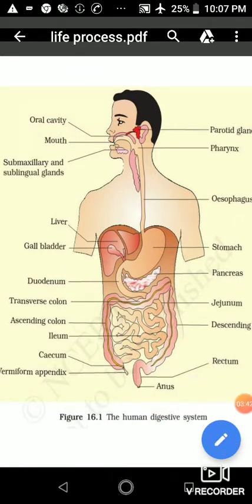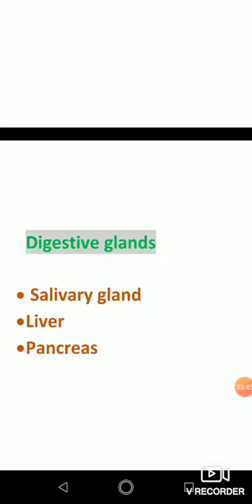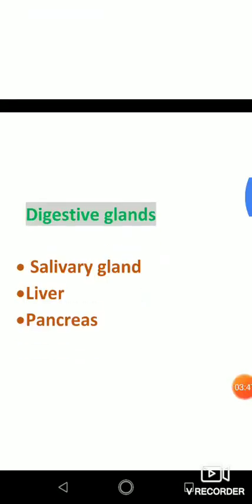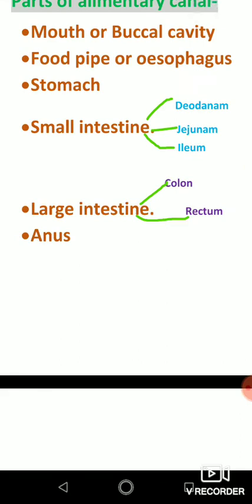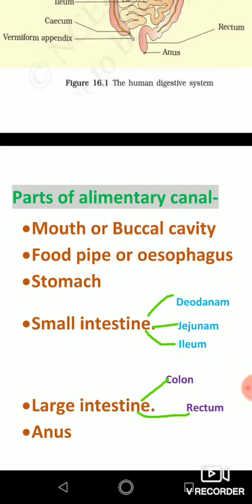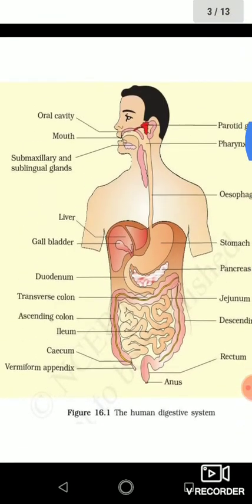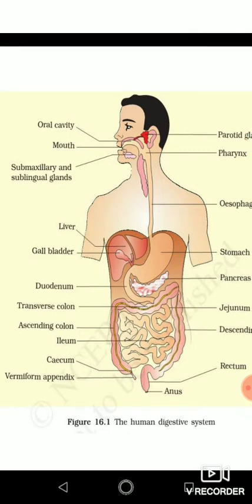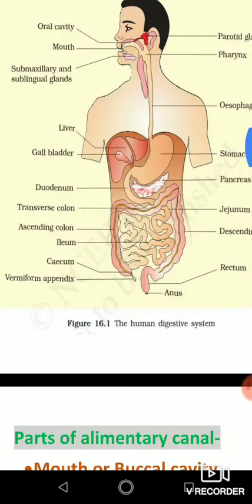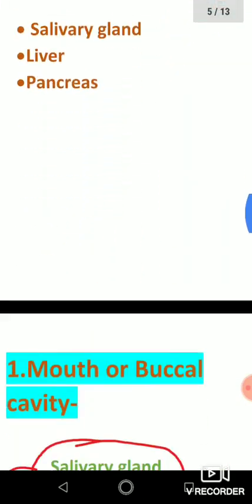Now what about glands? There are three types of digestive glands. First is the salivary gland, then the liver and then the pancreas. So that was our digestive structure. Now the question is, how does digestion take place? First of all we start from our mouth.